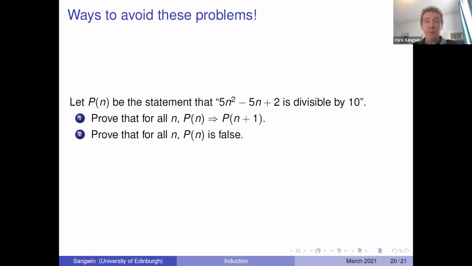And here's another way to structure materials. We've got this statement, Pn implies Pn+1. So let's go ahead and prove that. And then you have to prove that this statement is never true, right? So this is a kind of crazy thing. How does Pn imply Pn+1? But it's just nonsense, right?